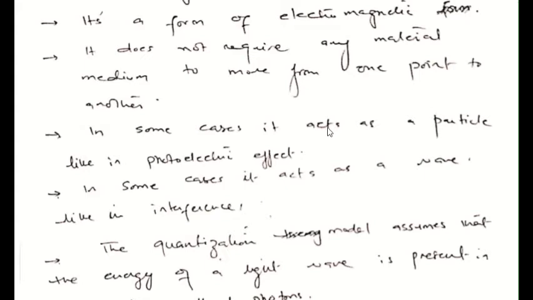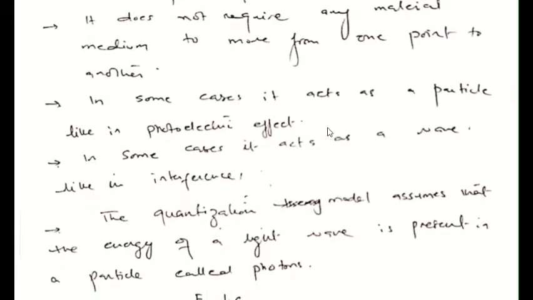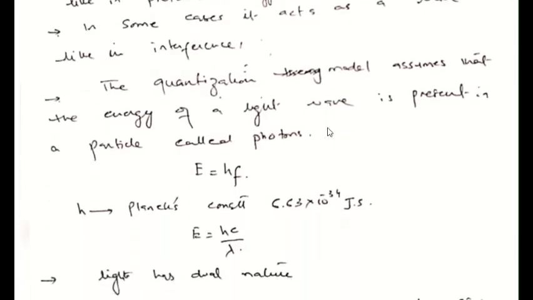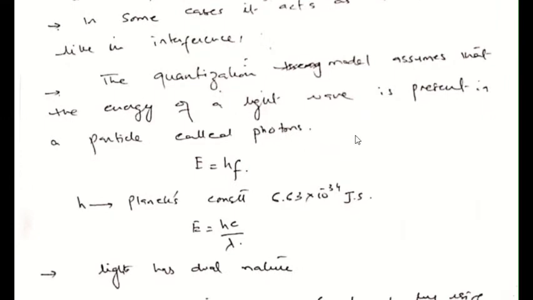The most famous experiment in which we consider light to be made up of particles is the photoelectric effect. We have already done the experiment related to the photoelectric effect in our labs. In some cases, it acts as a wave, like in the case of interference. When we get different interference patterns, there the light is acting as a wave. The quantization model assumes that the energy of a light wave is present in a particle called a photon. That is how we usually define light.